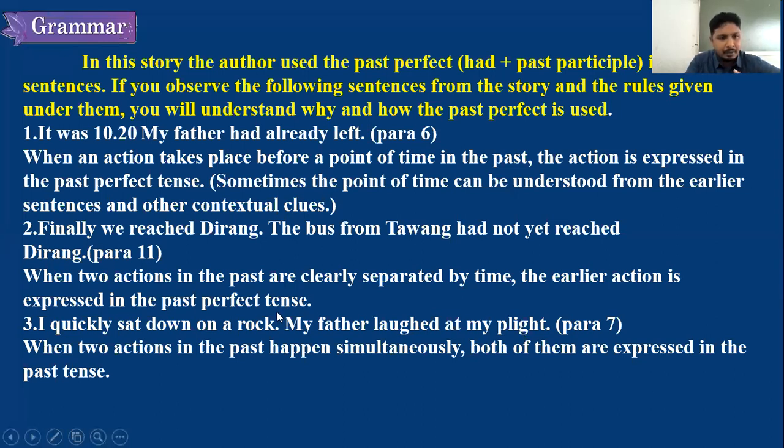This is paragraph 7. Now, you see, I quickly sat on a rock. This is simple past. My father laughed at my plight. So, sitting on the rock and father laughing happened simultaneously at the same stretch. For example, I am speaking to you now, or I am teaching you. At the same time, I am looking at you people. Okay. So, when two actions are happening simultaneously, simultaneously means at a time.